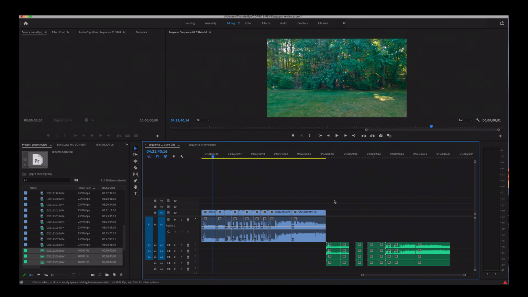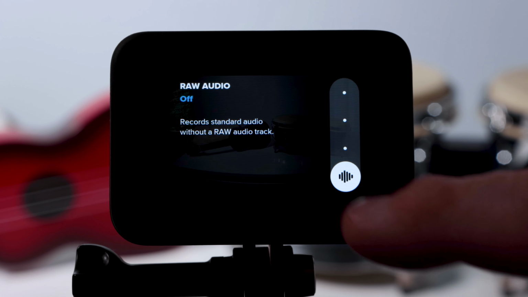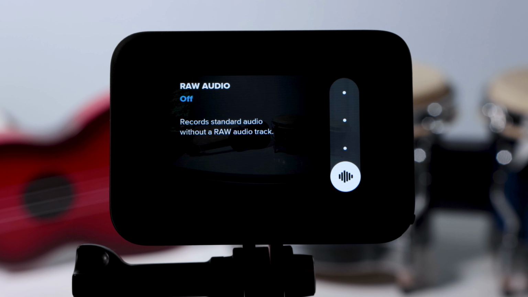If you want to use this extra high quality audio file, you will need to sync it up in an editing program like Adobe Premiere Pro. If you don't want to bother with that, you can just use the audio that's married to your video clip. Set raw audio to off in that case.